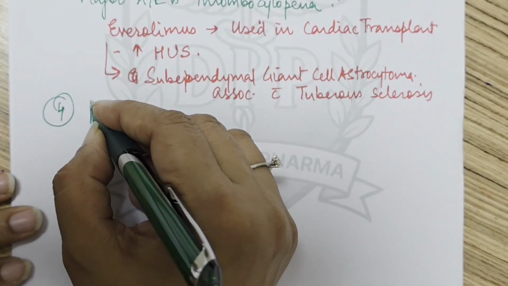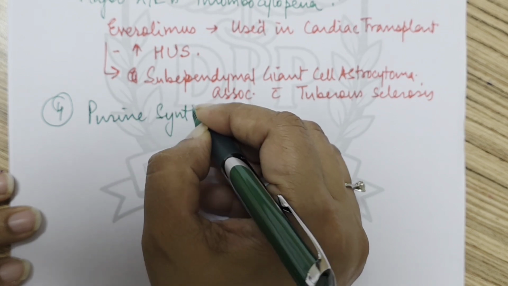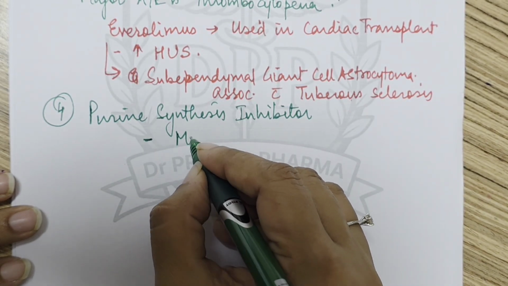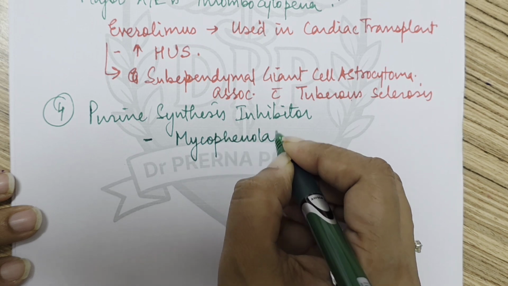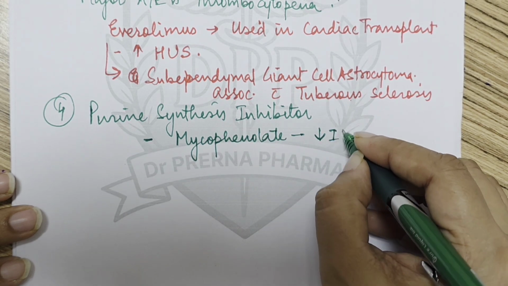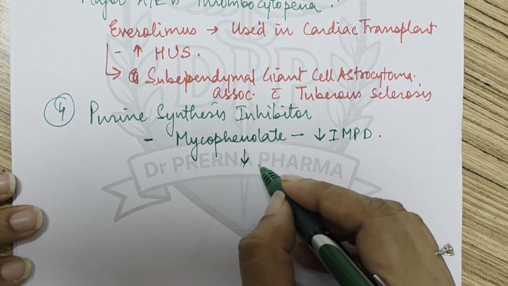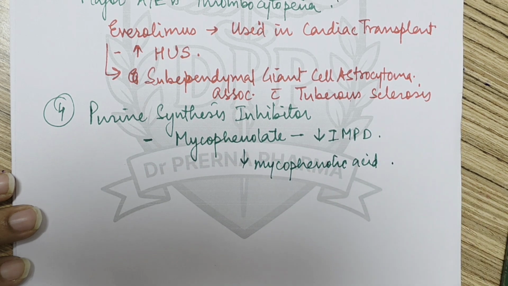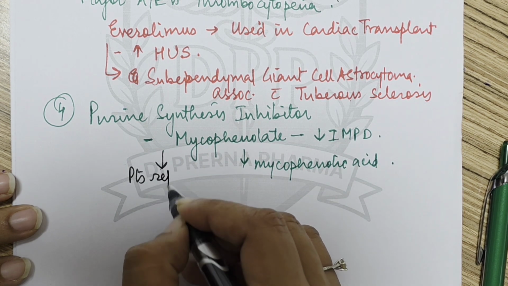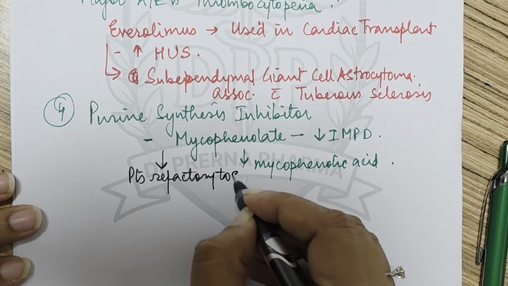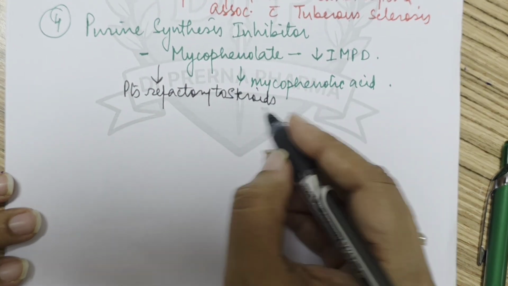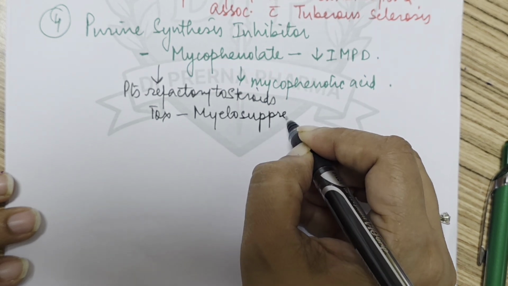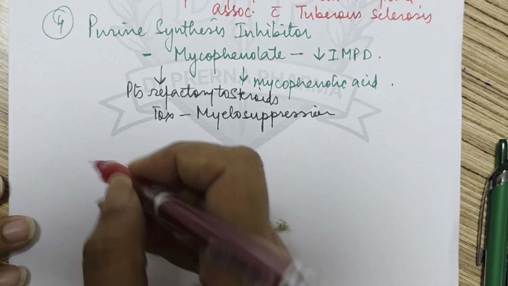The next category of drug that we have is purine synthesis inhibitor, which consists of mycophenolate. This mycophenolate inhibits the inosine monophosphate dehydrogenase and it is converted into mycophenolic acid. And this is used in patients who are refractory to steroids. Okay. In toxicity, it causes myelosuppression.